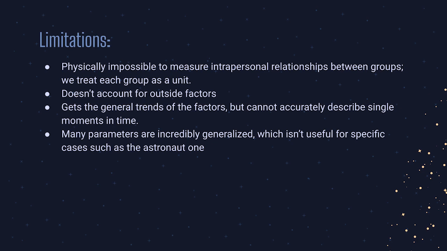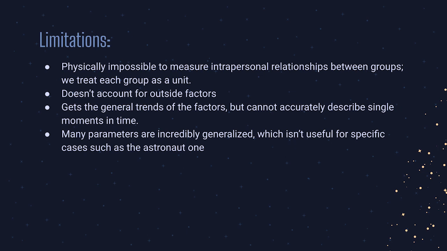We are also limited to the factors of time, stress, capabilities, expectations, and total work done. In the very likely scenario that some other factors, for example fatigue, affect the groups, our model would not be able to accurately predict our outputs. Additionally, our parameters are very general and do not apply to specific cases. For instance, we take stress into account, but this stress may have a different effect depending on what kind of stress it is, what is causing the stress, and how it is affecting the person or groups feeling stress.